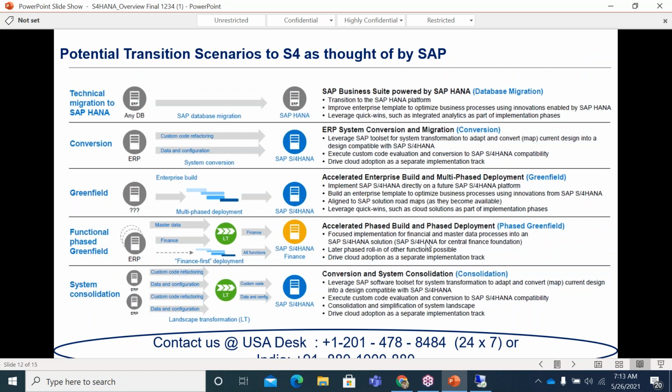Then another thing is the various implementation approaches which we follow for S/4HANA implementation. Let's say we have a technical migration to SAP S/4HANA, conversions, greenfield, functional phase greenfield, and system consolidation. But majorly, you will see the projects will be either greenfield majorly, followed by the conversion projects. Conversion projects means, for example, let's say you already have ECC in place, and now you want to convert that ECC to the S/4HANA system. In that way, we can also go with the conversion projects.